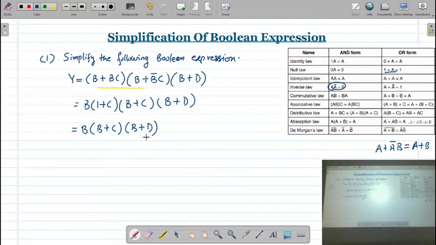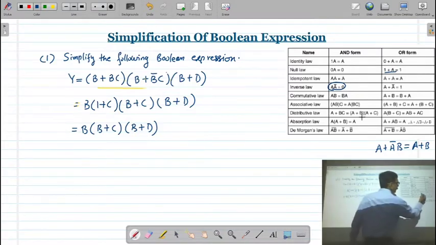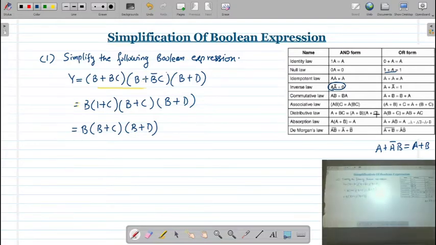Correct? Now try to understand the distributive law. See, what is the distributive law here? Here you can see A plus B, A plus C. Correct? Here we have B plus C and B plus D. Means my variable B is common. Here the variable A is common. Where is the distributive law? A is common. Correct? So whatever the variable is common, here I will write that variable as it is.